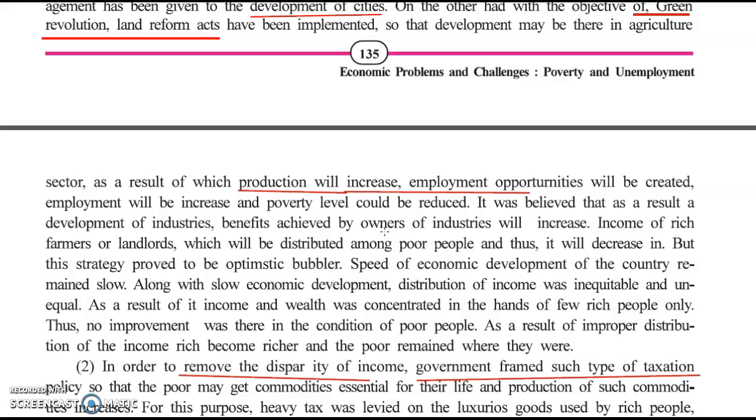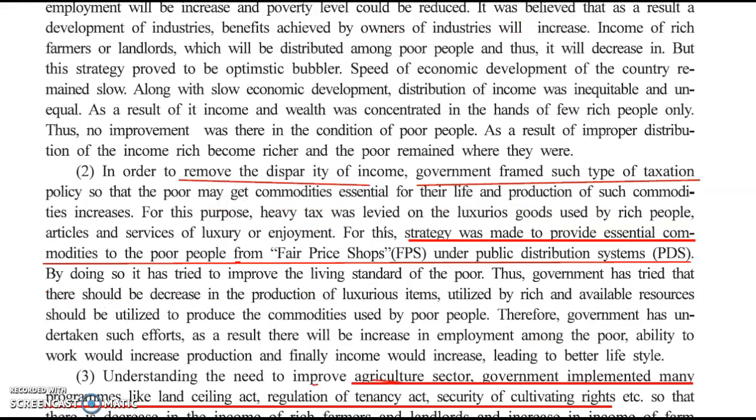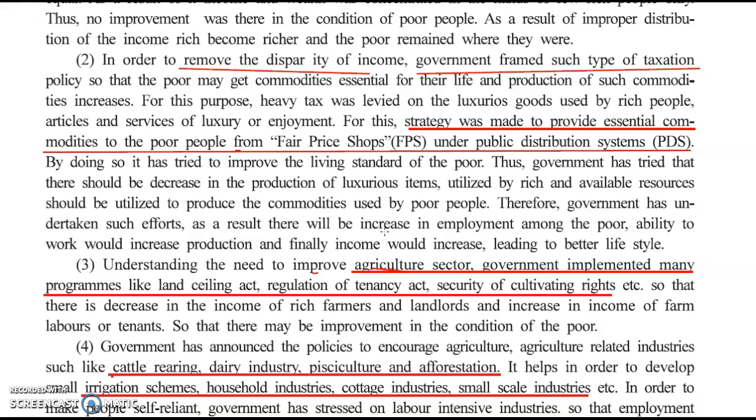The second is to remove disparity of income. That means the very rich people earn a lot of money and very poor people earn very little money. In order to remove this, the government framed such types of taxations that will help the people. They also made fair price shops, FPS, where the strategy was to provide essential commodities to the poor people at a fixed price, at a fair price, rather than at the market price.